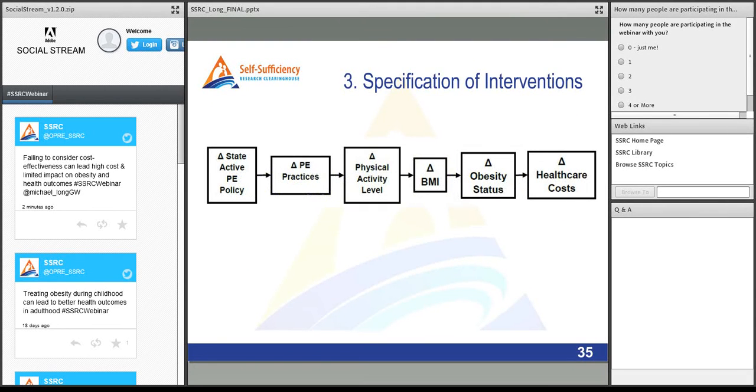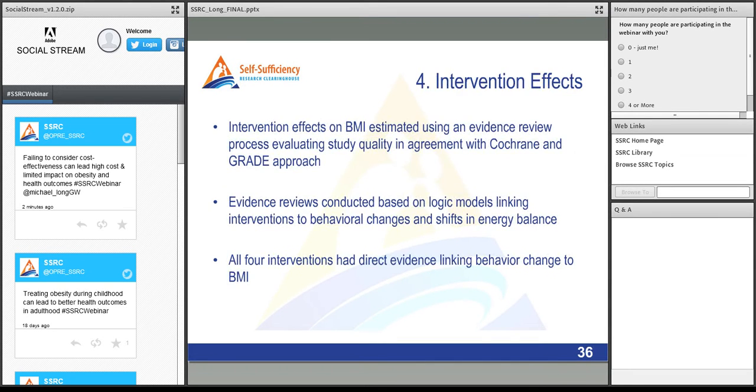So this specification led us to develop a logic model where we can go from what would happen when the state changes an active PE policy, to what kind of PE practices would change, to what we think the estimates of physical activity level change would be, and then how this affects BMI, obesity, and healthcare costs. And in each stage in this logic model, we try to find the best evidence available to link this change so that we can really get the best evidence linking the state policy all the way through to obesity and healthcare costs. And I'll give you an example on the next slide.